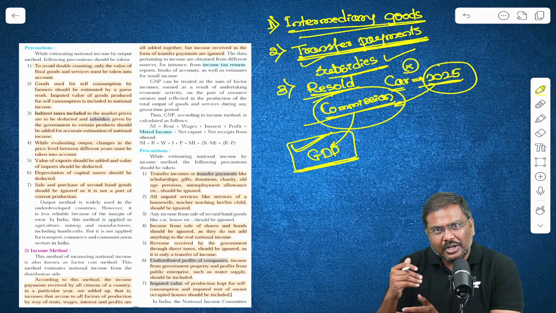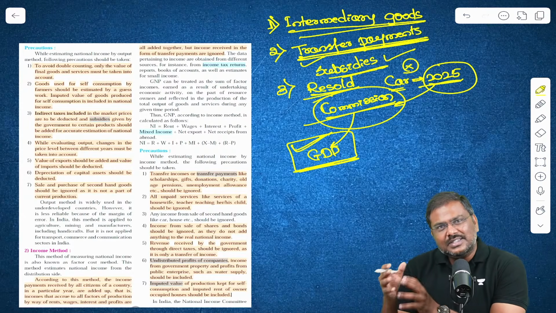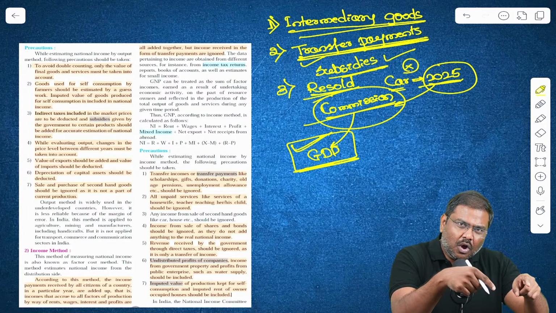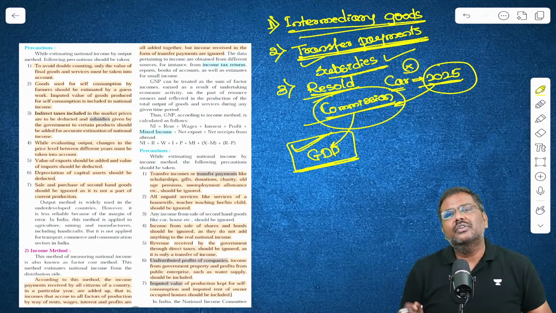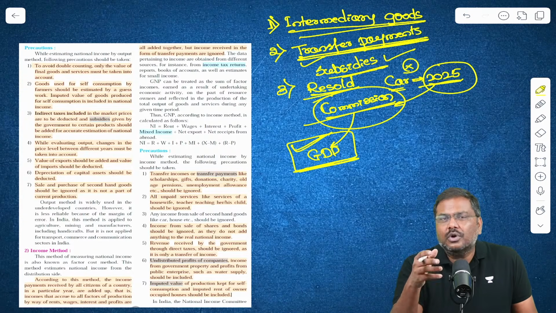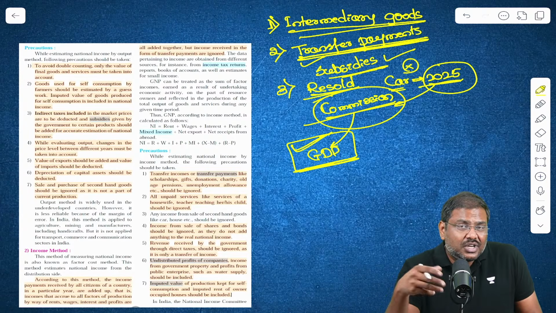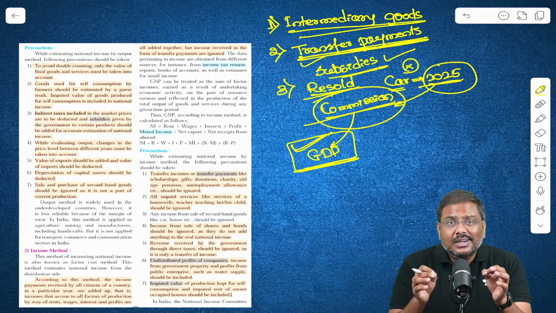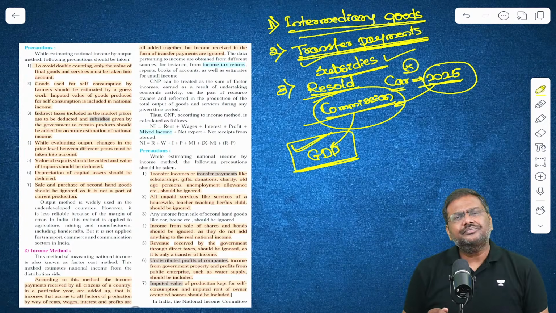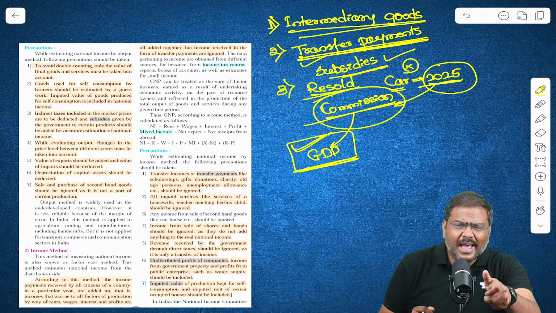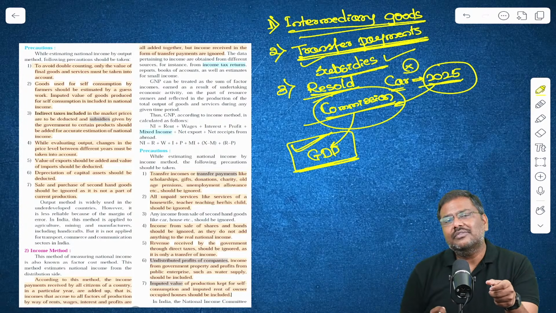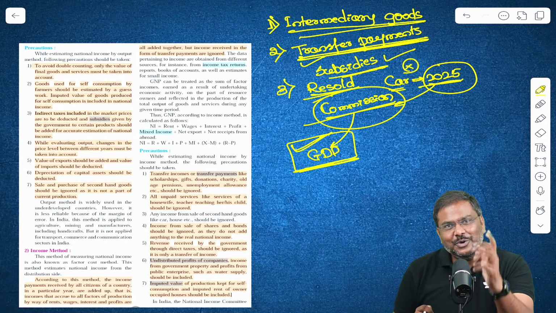For that, again, you need to understand, evaluate, and conduct studies, which will give you the information on how much of this is going to the top 10%, how much is going to the bottom 50%. So that kind of quality information is not provided. What about regional disparities? There are certain states which are very well developed, and there are certain states which are lagging behind. Will the GDP number provide you the information associated with this? Again, the answer is no.